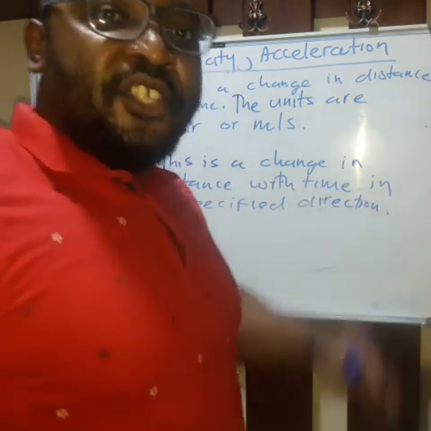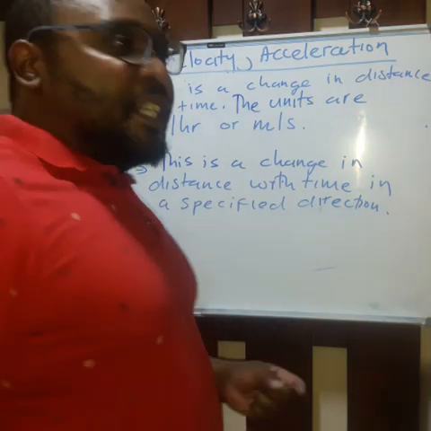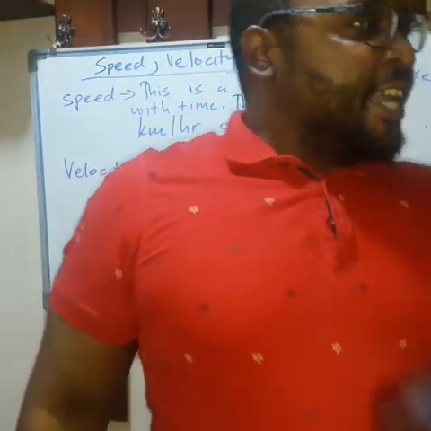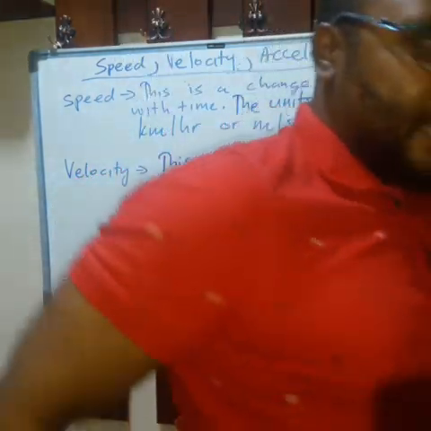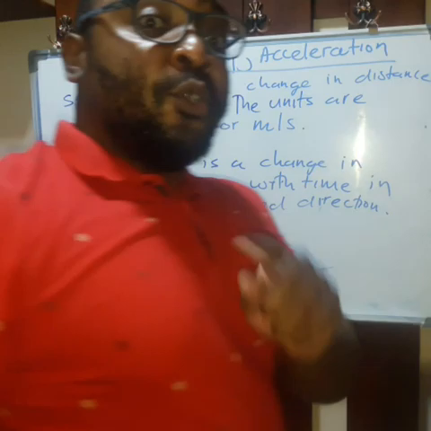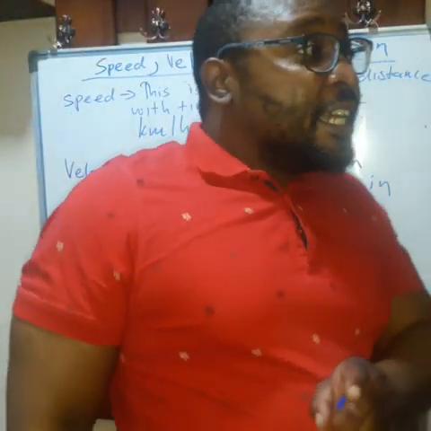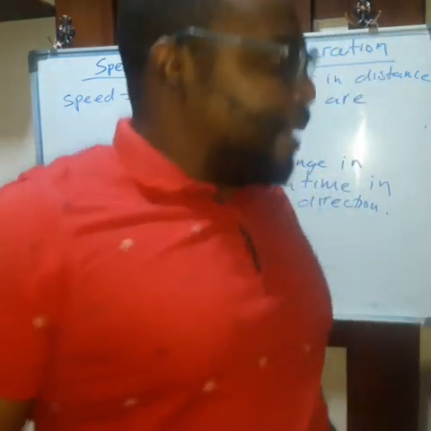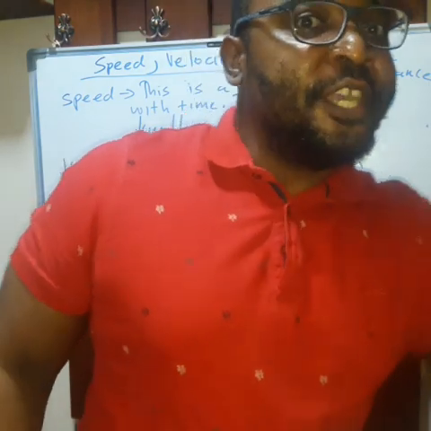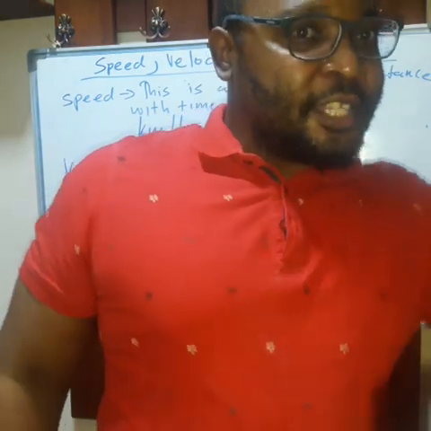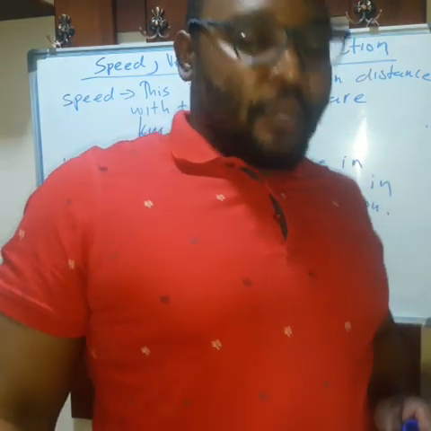Both of them have a change in distance with time. The difference is that with speed there is no specified direction. I can change distance with time, but there is no specified direction. I can meander, right? But with velocity, yes, there is a change in distance with time in a specified direction. As an example, I am moving 30 kilometers per hour due east. The moment I say due east, there is an inclusion of direction. Now we are talking of velocity.